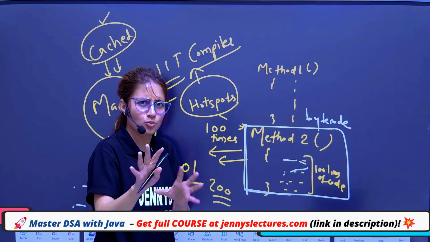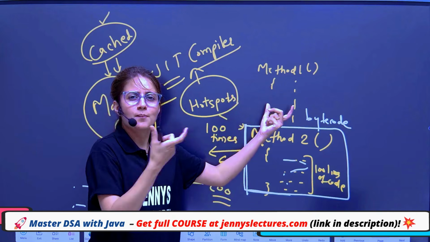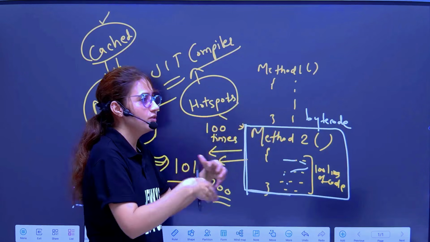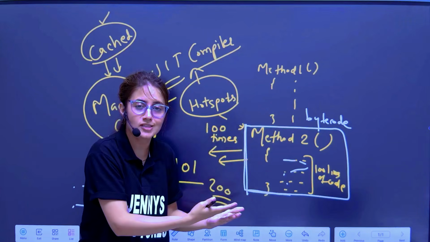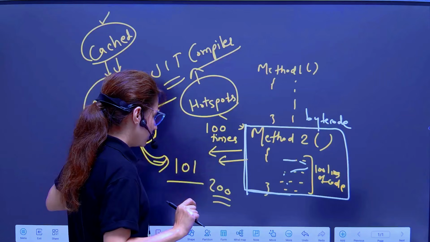I hope you got this point, faster execution of Java. And we know bytecode is already compiled, compact, and optimized. And again, after that, we have a JIT compiler, which would again optimize that bytecode and convert it into machine code. Okay, fine. Now, I hope you got this.